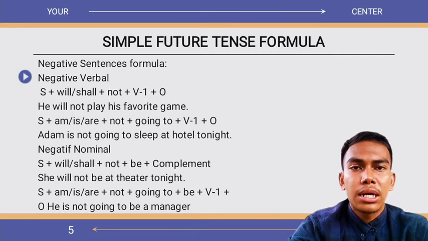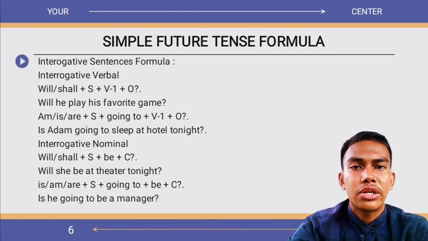Nominal formula: subject plus will or shall plus not plus be plus complement. Example of sentence: she will not be at theater tonight. Subject plus is, are plus not plus going to be plus complement. Example of sentence: he is not going to be a manager.